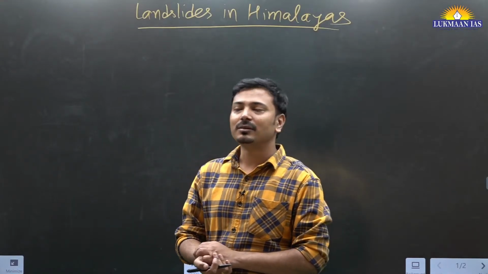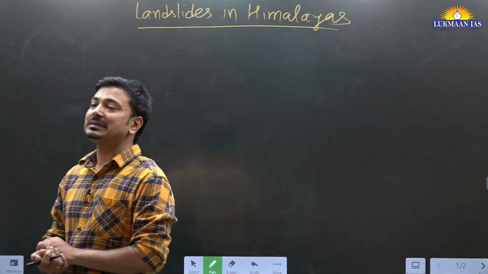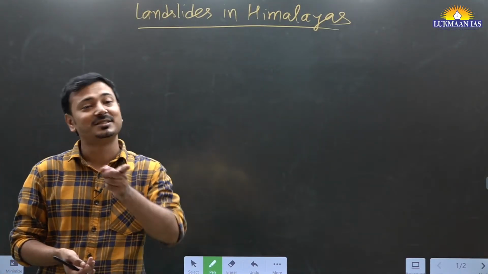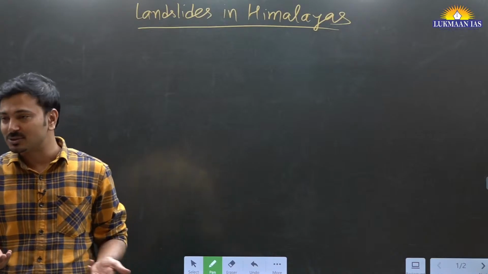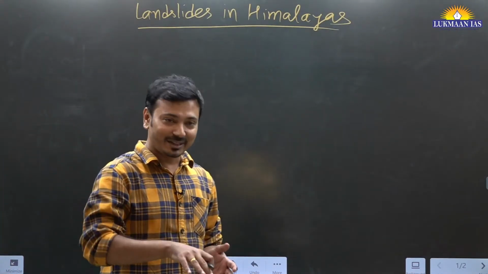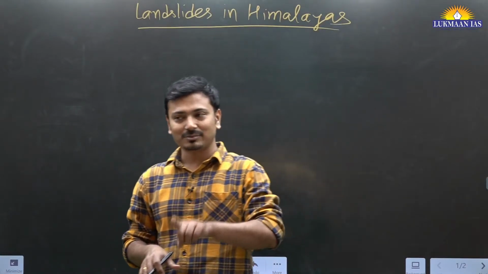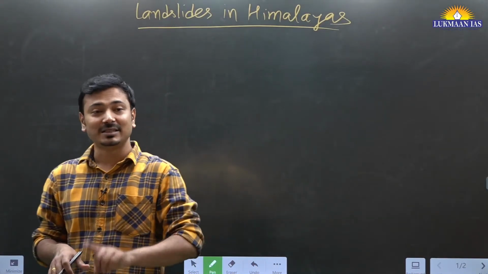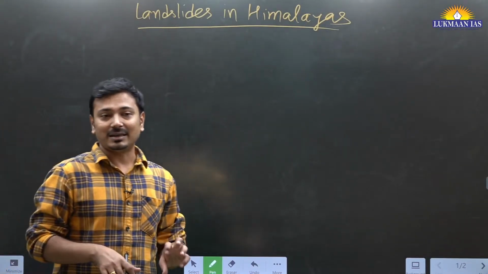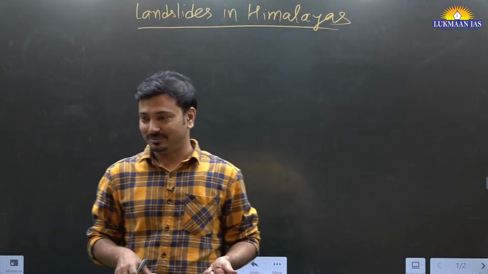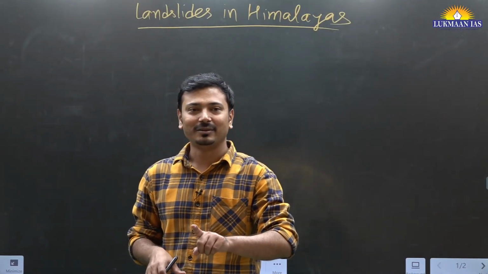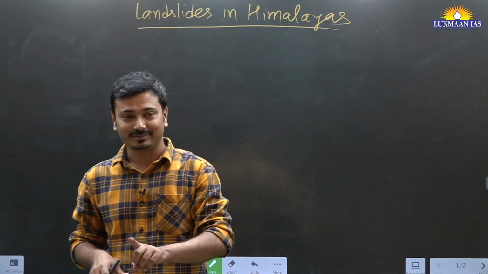Like for example, they have asked the cloudburst phenomenon and its mechanism. Explain the mechanism of cloudburst in GS3. Rather, it is purely a geographical phenomenon. They asked the mechanism there, not the mitigation aspect. So that becomes a geography question actually, but they asked in GS3. And in this year's 2022 mains, they asked color coding system for cyclone management, early warning system in GS1 geography, but that is part of disaster management.